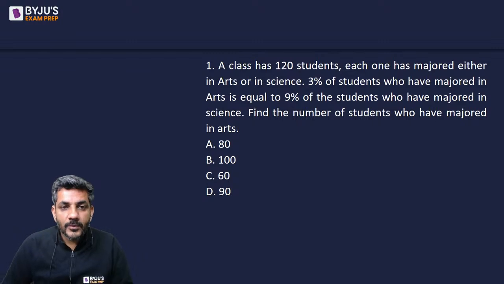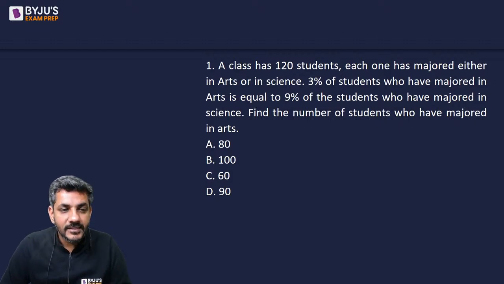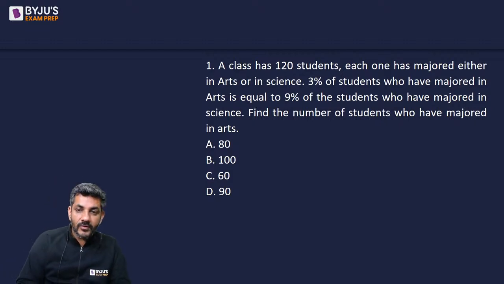A class has 120 students. Each one has majored either in arts or in science. 3% have majored in arts, 9% in science. Find the number of students who have majored in arts. Music Core is the first person to answer. He says D, 90. Can I have any other answer before I start discussing it?